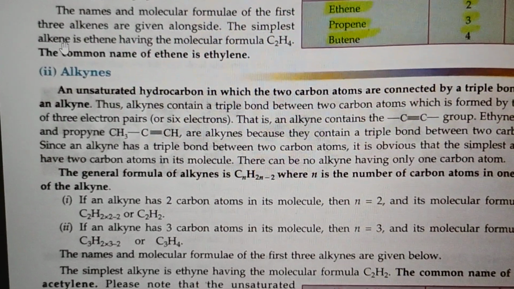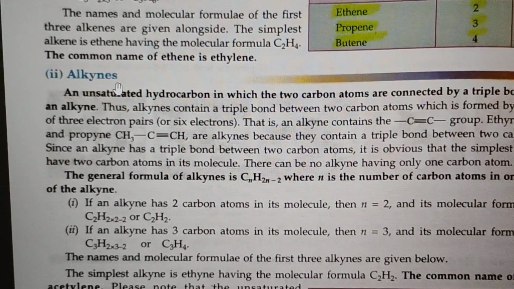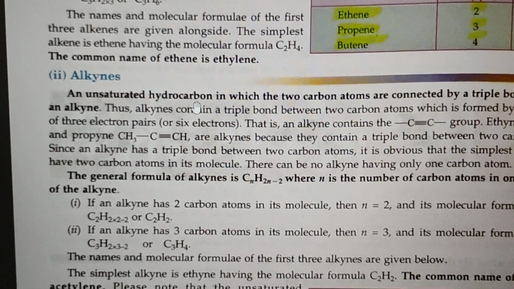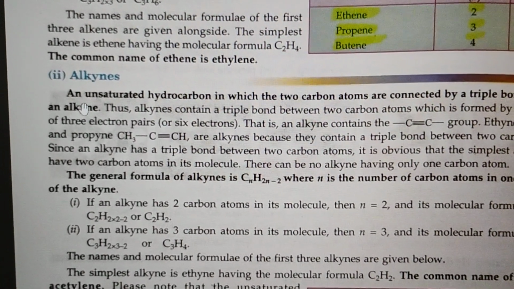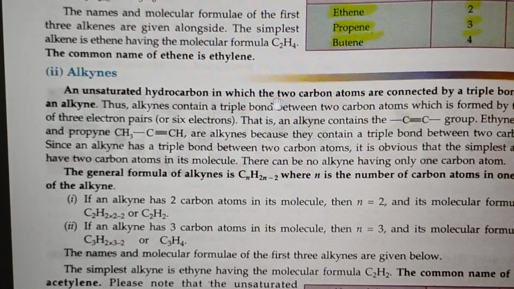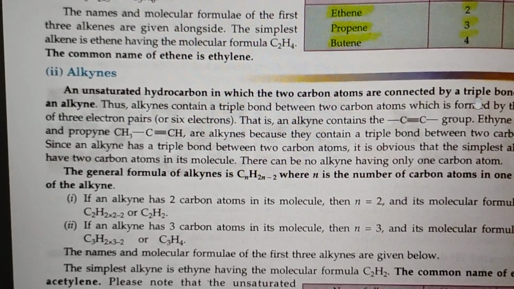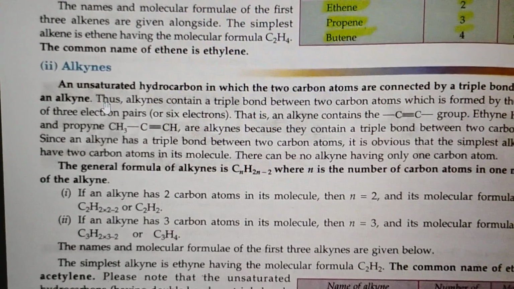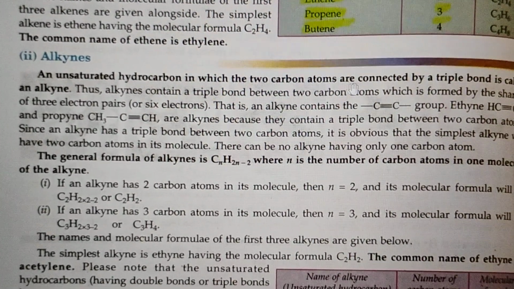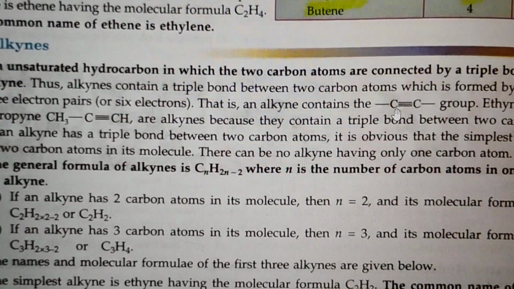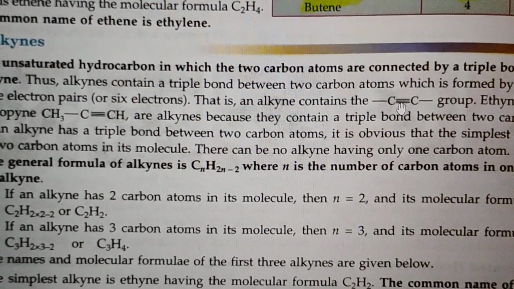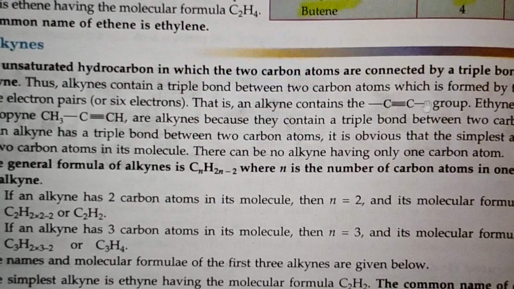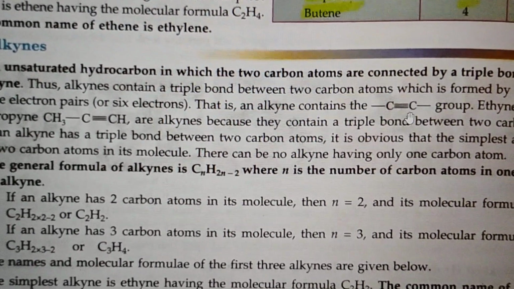Now coming to the third one, students, alkynes. This also comes under unsaturated hydrocarbons. An unsaturated hydrocarbon in which two carbon atoms are connected by a triple bond is called an alkyne. Now you have to follow the same principle, students, that you have to put triple bonds here. You can see there are 2 carbon atoms connected with a triple bond. That's why each is fulfilled by only one single bond from its end, because their octet, 4, is completed.